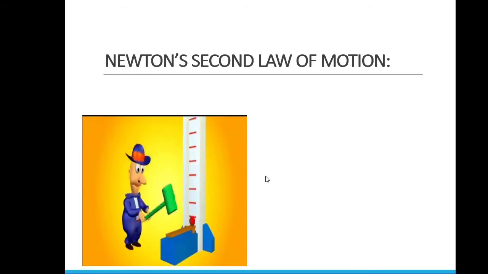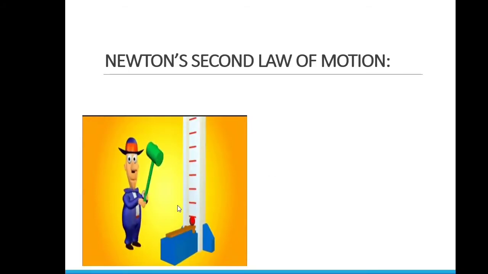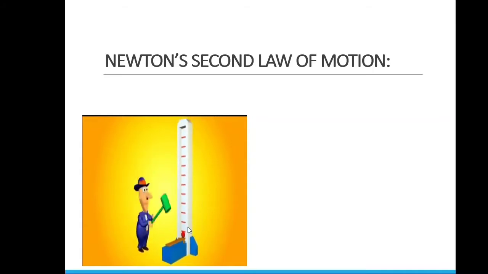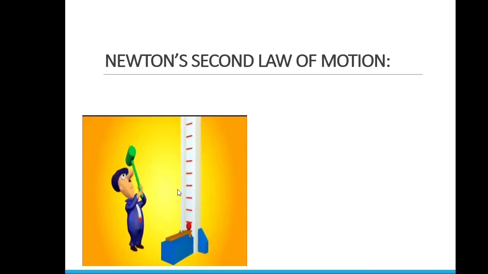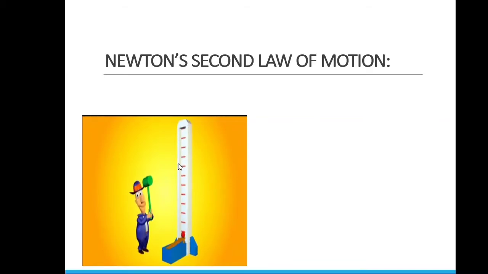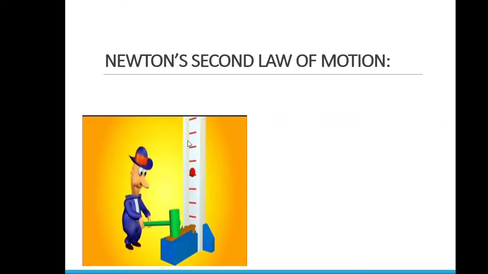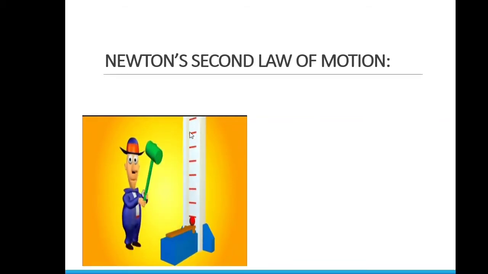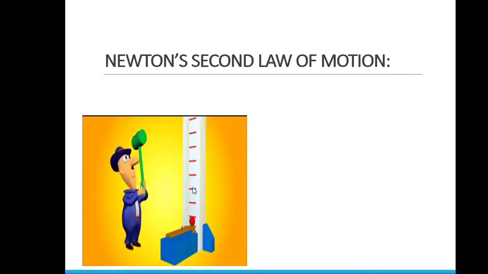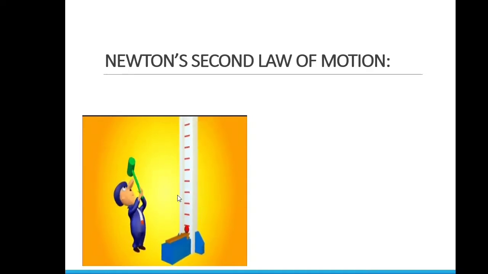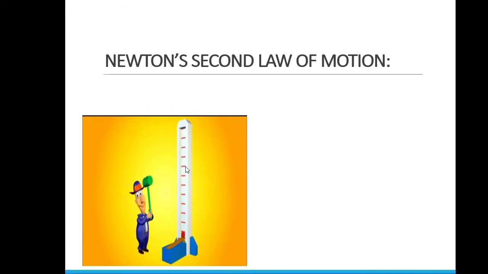Going to Newton's second law of motion, here you can see a person hitting the bell with a hammer. At first he applies a little amount of force and the ball moves a little higher. Now he applies a large amount of force, and you can see that the ball moved much higher. It traveled a larger distance in a shorter amount of time. So, here you can see less force, less motion, and more force, more motion.